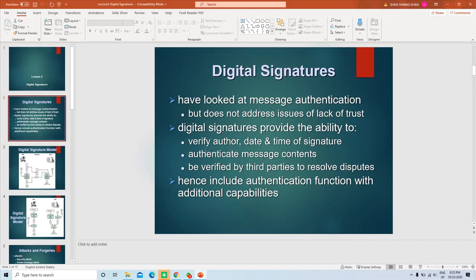When the digital signature is created, we can verify who is the author and the time of the signature, etc. Also, to create the digital signature we need a message, so the message can be authenticated. It can be verified by third parties to resolve disputes.